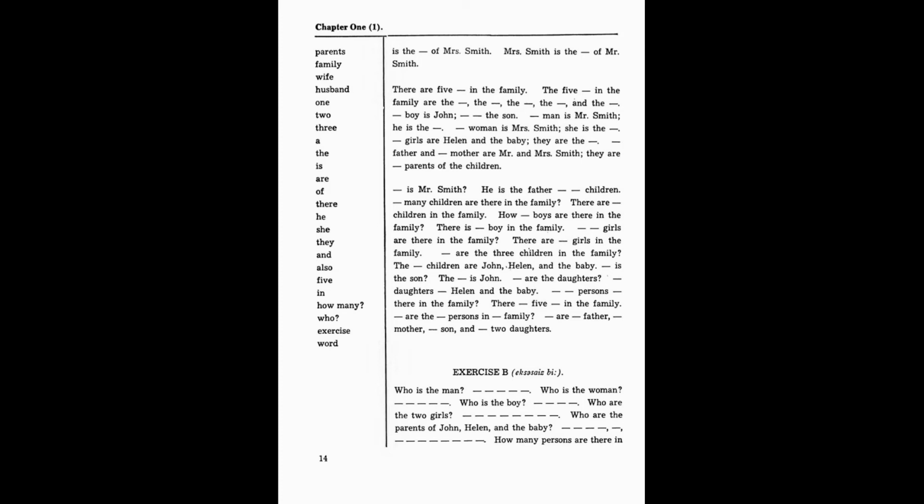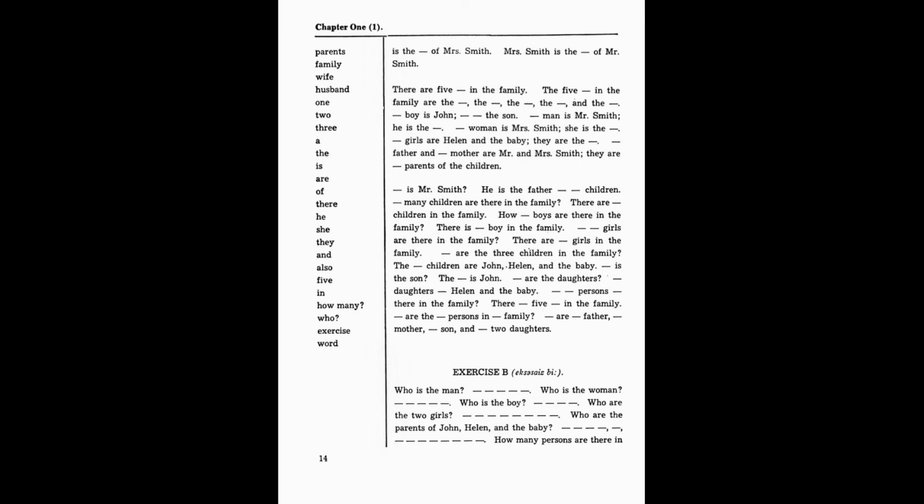How many children are there in the family? There are 3 children in the family. How many boys are there in the family? There is 1 boy in the family. How many girls are there in the family? There are 2 girls in the family.